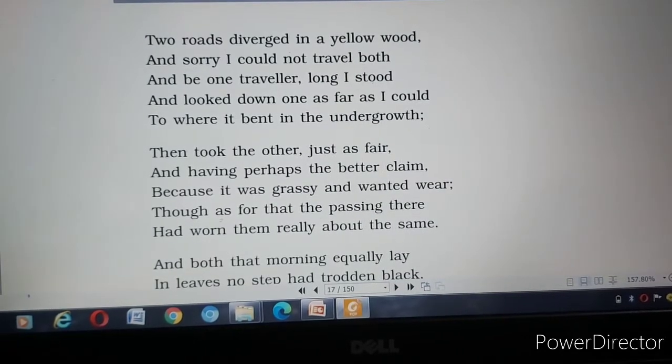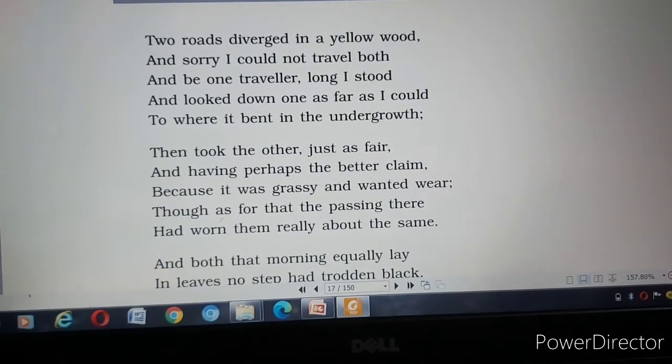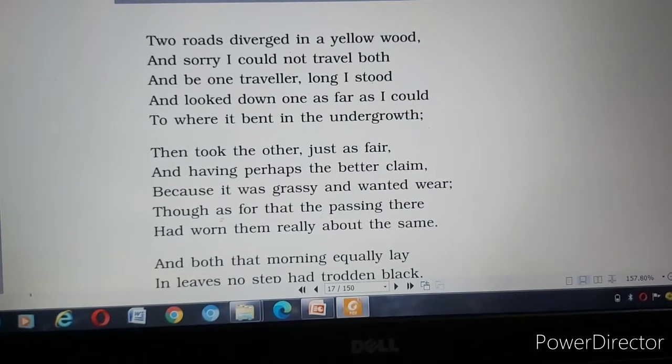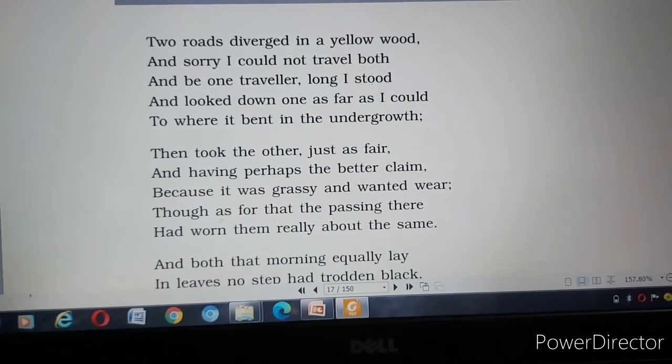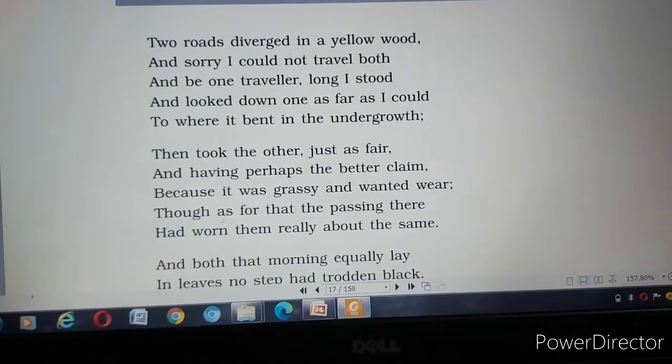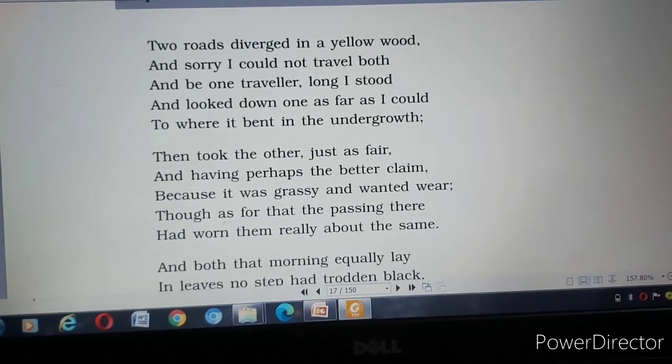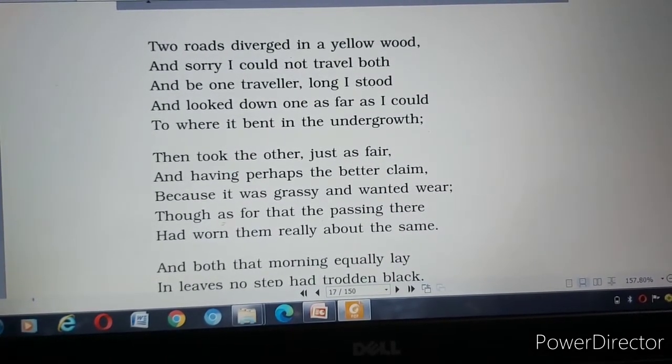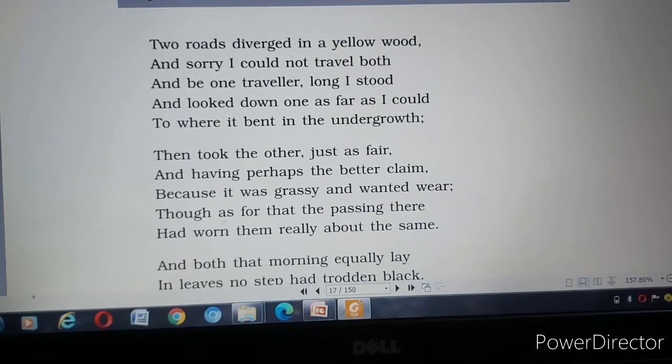2 roads diverged in a yellow wood, and sorry I could not travel both, and be one traveler, long I stood, and looked down one as far as I could, to where it bent in the undergrowth.